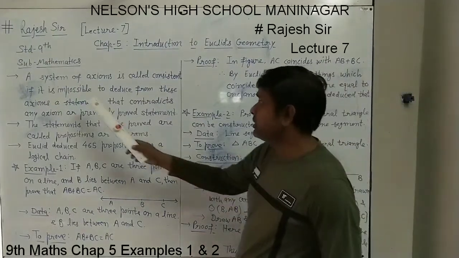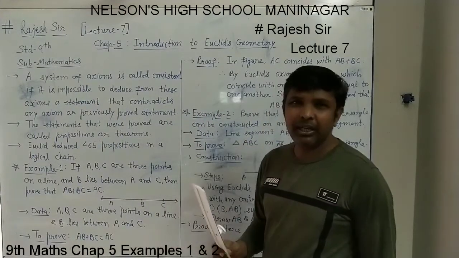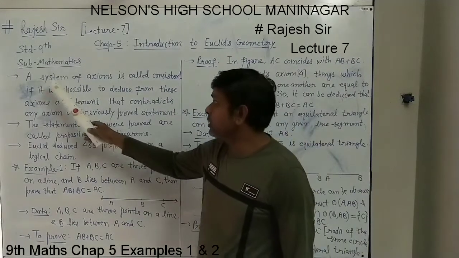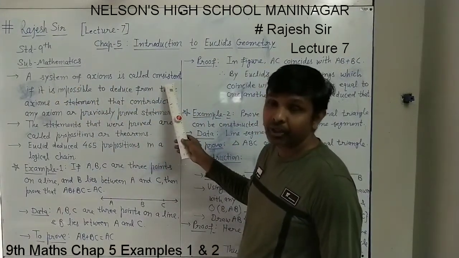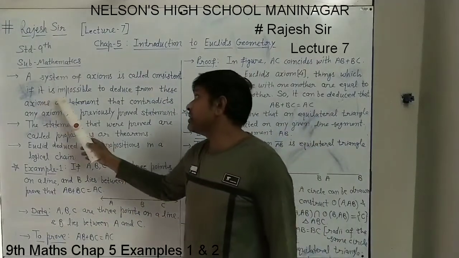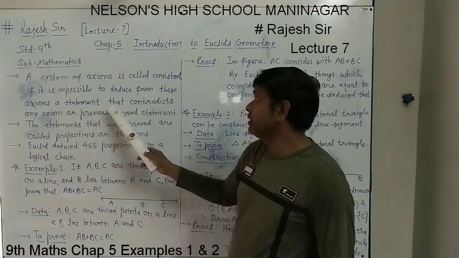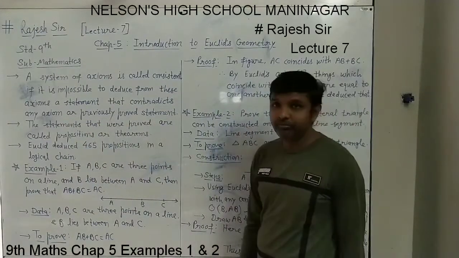A system of axioms, many axioms were given by Euclid. A system of axioms is called consistent if it is impossible to deduce from these axioms a statement that contradicts any axiom or previously proved statement.